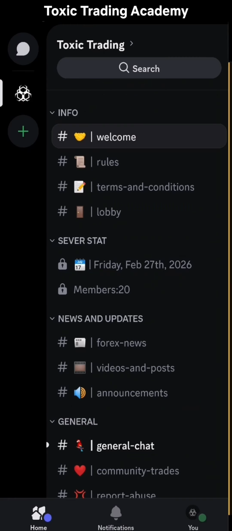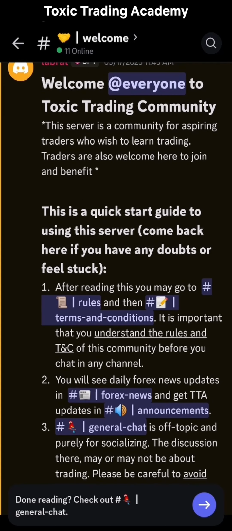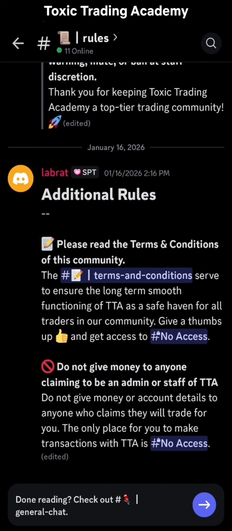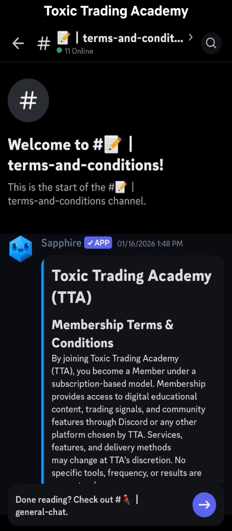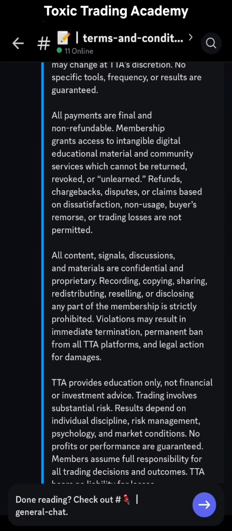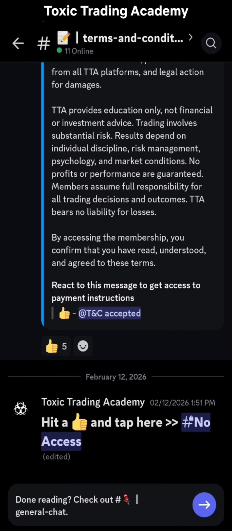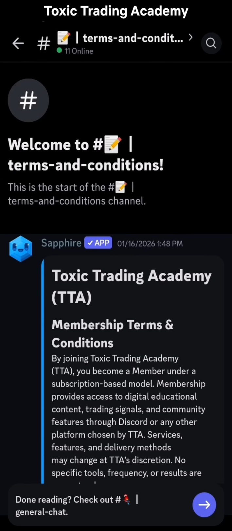Okay. So what you do, go to the welcome channel, read these. It says here that you need to first go to the rules and read the rules and understand the terms and conditions. So go to the rules, read these, understand what this means, right? What's said here, I'll leave you to that. Go to terms and conditions and read them, because these pertain to your membership. What you buy here is a membership. You're not buying a course, you're not buying signals, you're buying a membership. We are offering you a membership in our Discord server, and once you get that membership, you get access to our courses, our signals, and everything under a single plan.